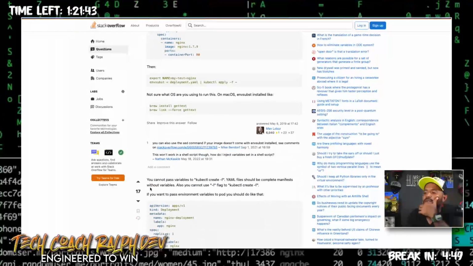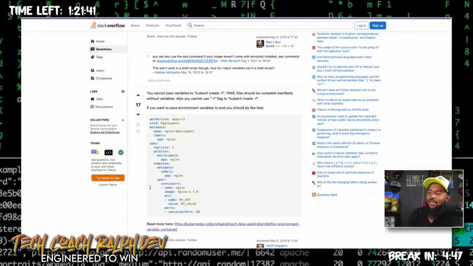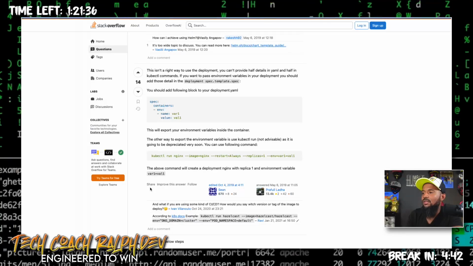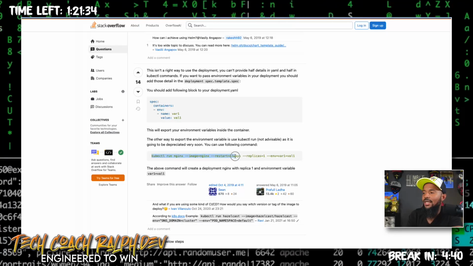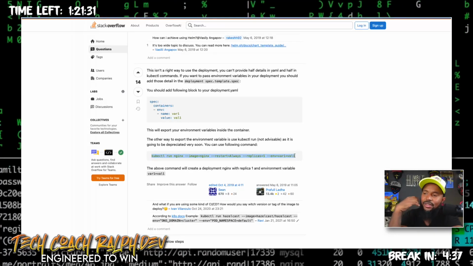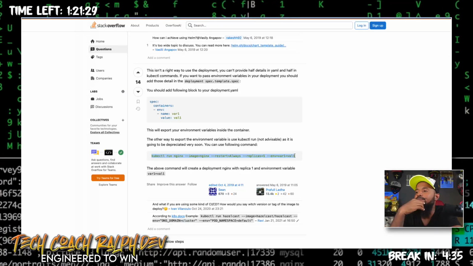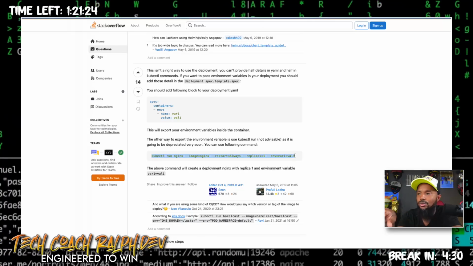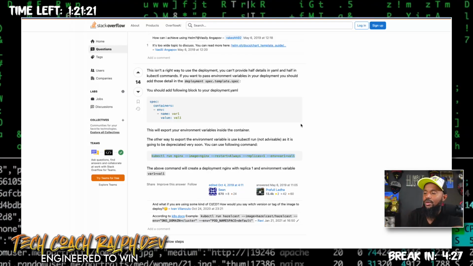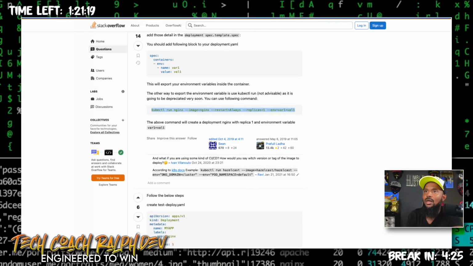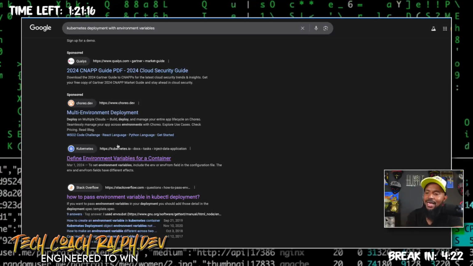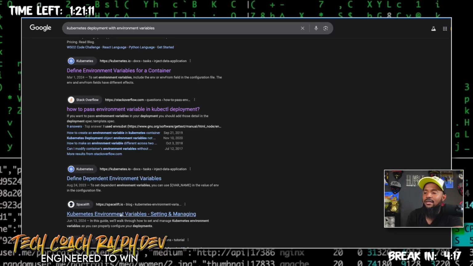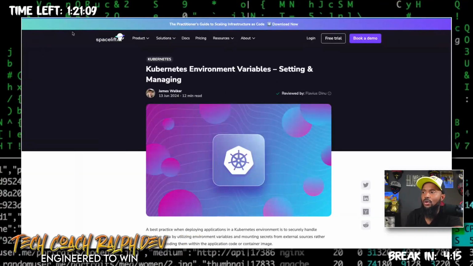I don't want to have to use the YAML already. There should be a way to do it manually. If not, then we'll do what we have to do, but it seems a bit annoying. This is the one that we did last time, and that was to just create a specific pod, which is not exactly what I wanted to do. I want to be able to do a deployment and a service, and then be able to pass the environment variable into that deployment or service.